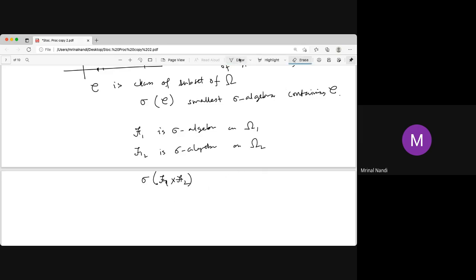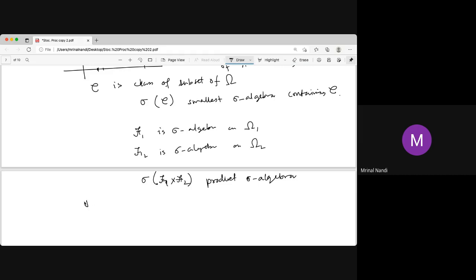That is called the product sigma algebra. Product sigma algebra does not mean the product of two sigma algebras. It is the smallest sigma algebra containing F1 cross F2.